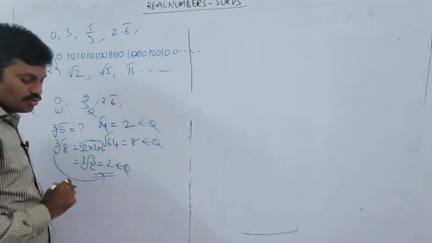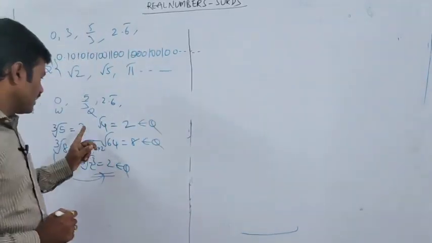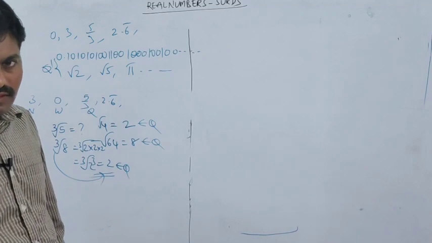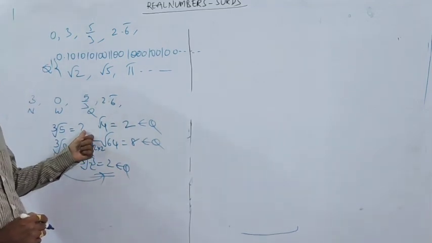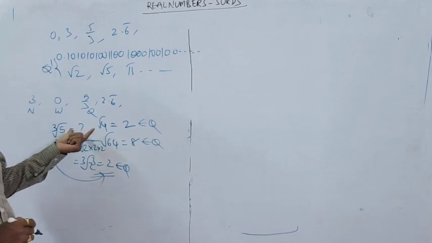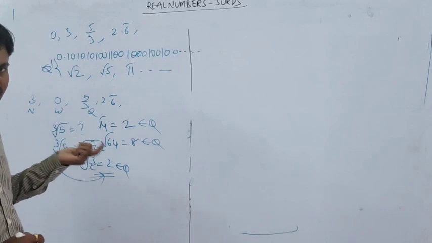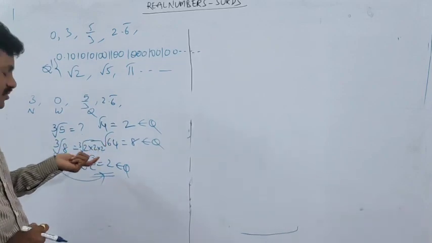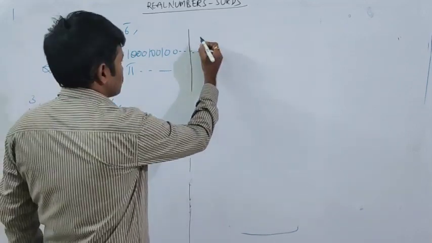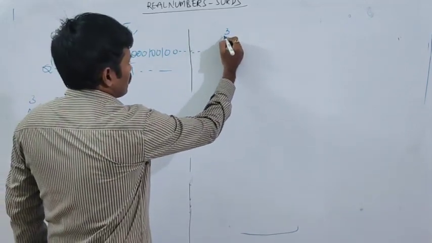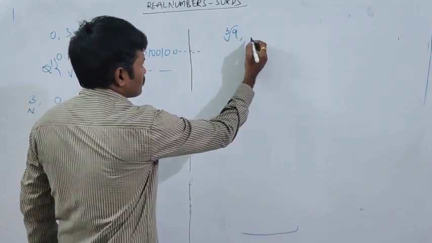Then what about the cube root of 5? Will you get a terminating decimal or a non-terminating one? We can't find exactly which number we get. So what do we call such numbers? For example, take cube root of 9.